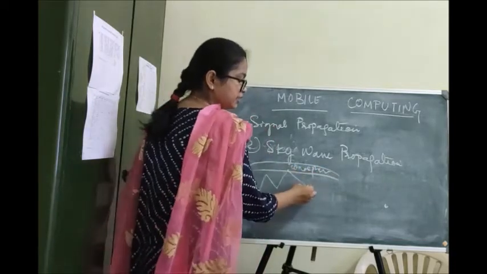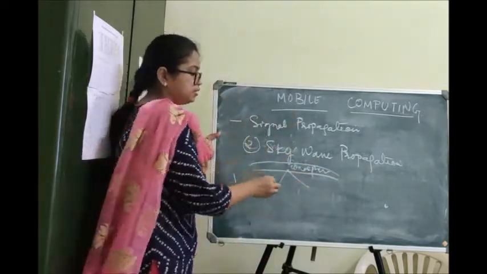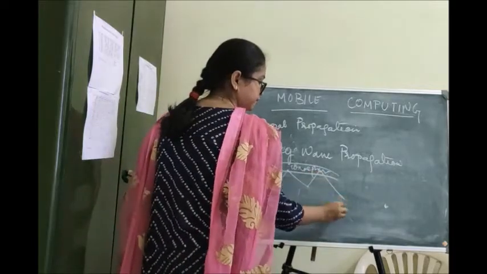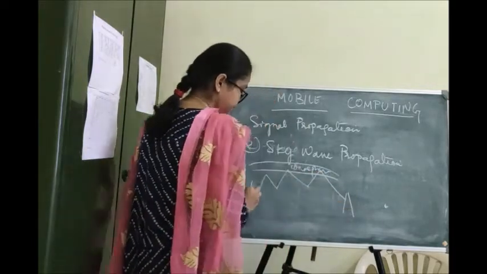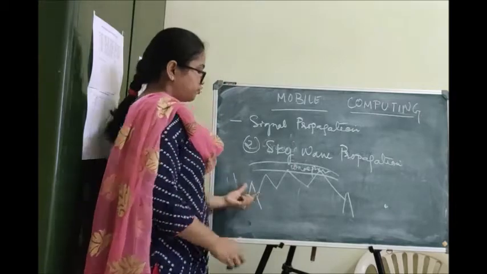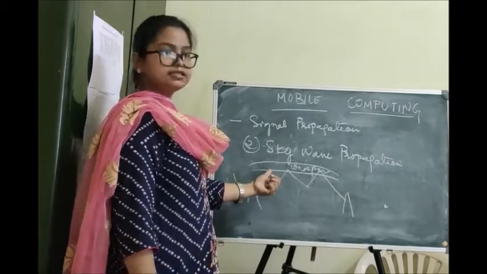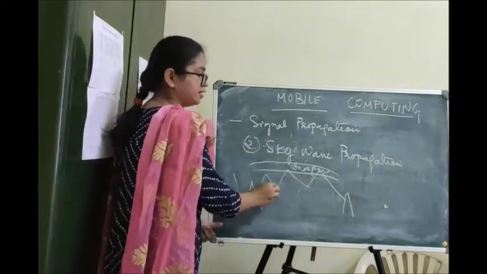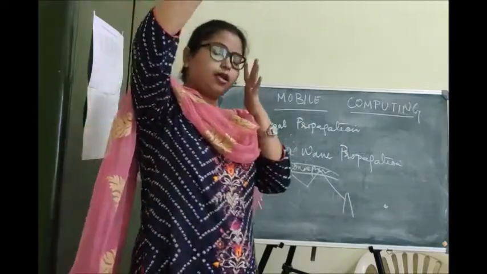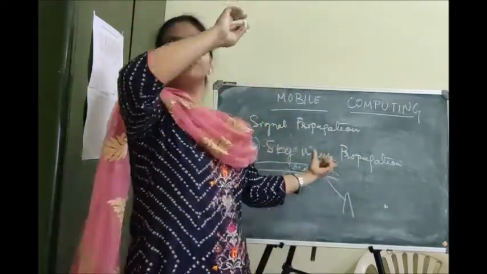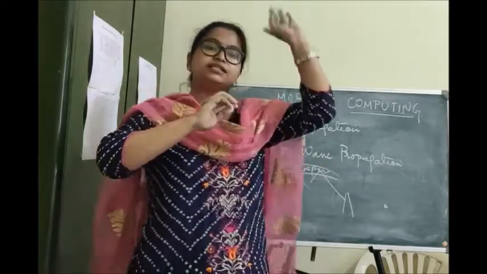Here it gets reflected back to the ground. Okay, this is how it works until it reaches the receiving antenna. From the generating antenna, the signal is generated and propagated to the ionosphere. That's why it's called sky wave propagation. It goes up to the sky.